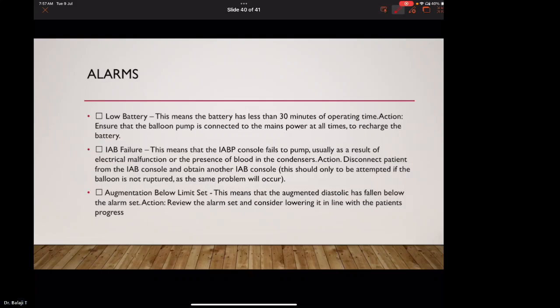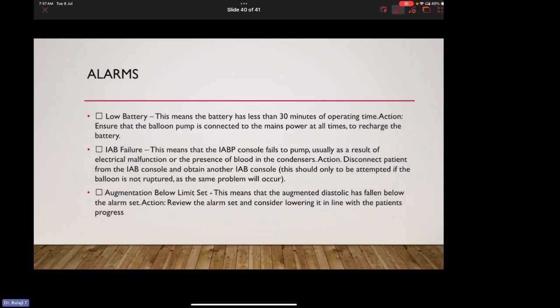IABP failure alarm. This means that the IABP console fails to pump, usually as a result of electrical malfunction or the presence of blood in the condensers. Action: we should disconnect the patient from the IABP console and obtain another IABP console. This should only be attempted if the balloon is not ruptured. If the balloon is ruptured and you change the IABP console, the same problem will occur again.